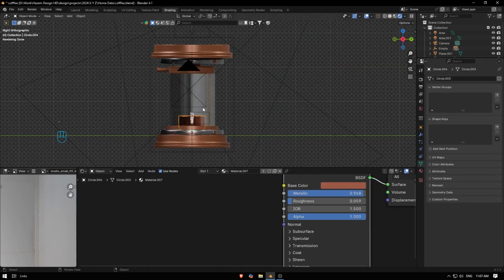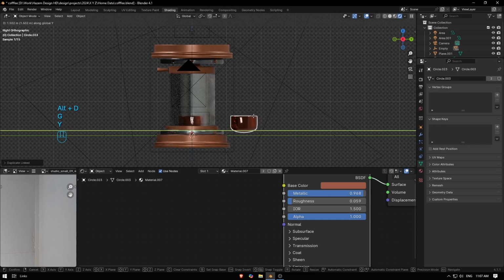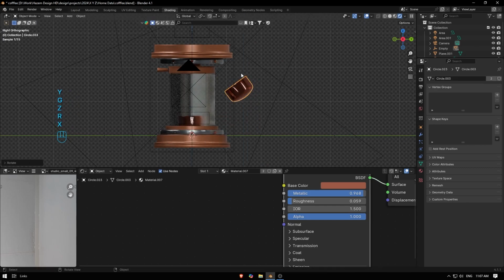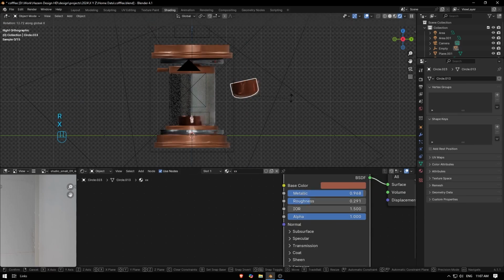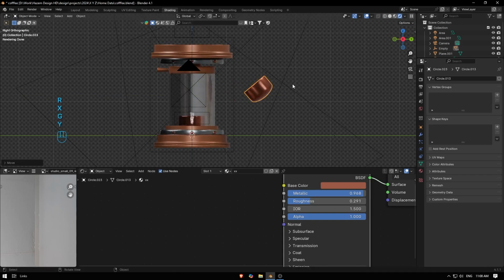And when I'm done, I'm just gonna copy this one here, this cup, Alt D, then copy, make another copy here. Better to check Shift D, just move it and copy the material, name it as X. And here we don't need this much roughness, so I'm gonna boost it and make some stuff like this.